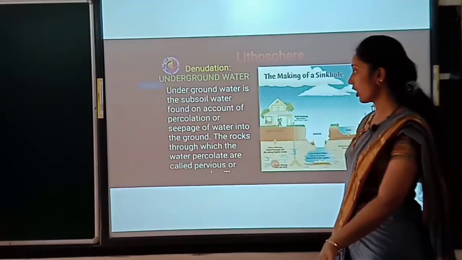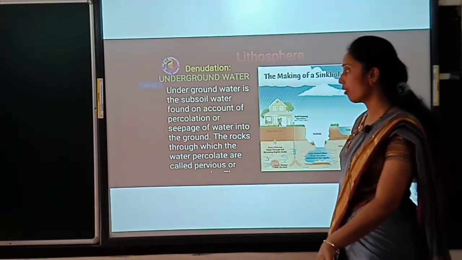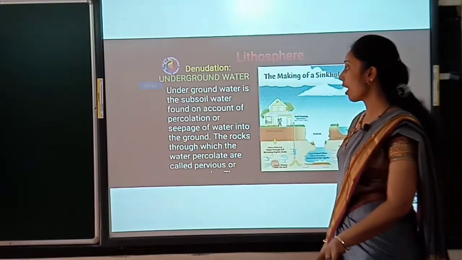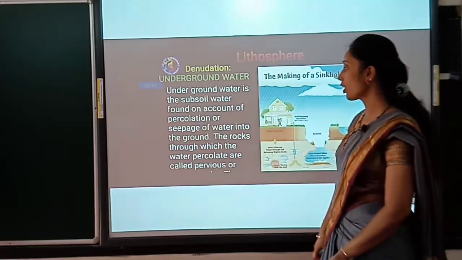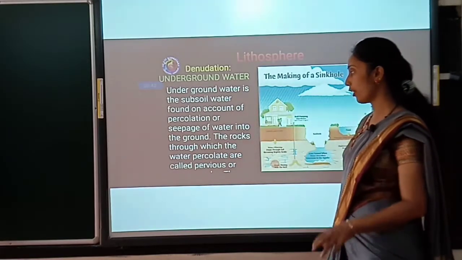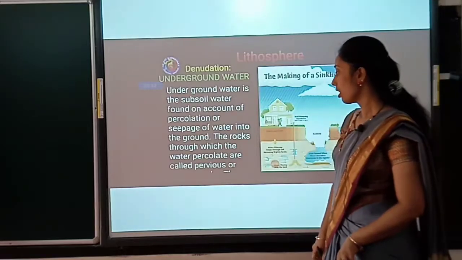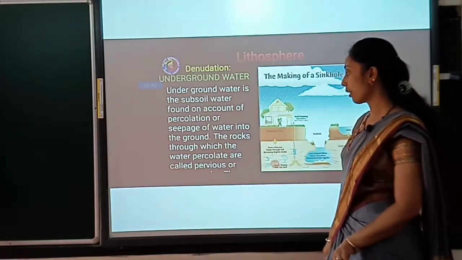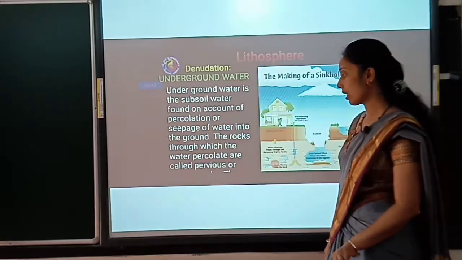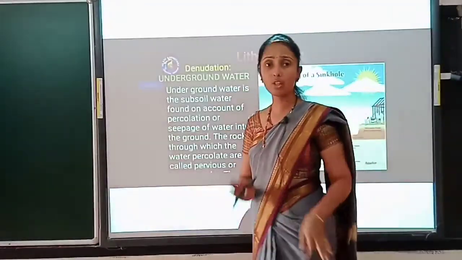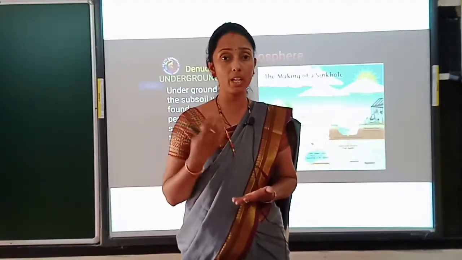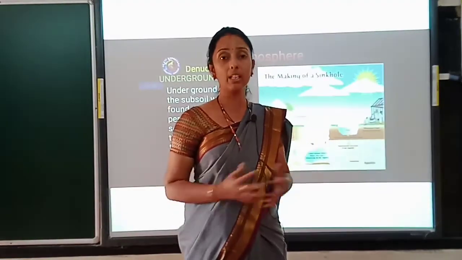Then the next agent is underground water. What is underground water? Underground water is the subsoil water found on account of percolation or seepage of water into the ground. The rocks through which the water percolates are called pervious. It means that underground water is what we get while digging a well or borewell. If we dig, we will get the underground water.